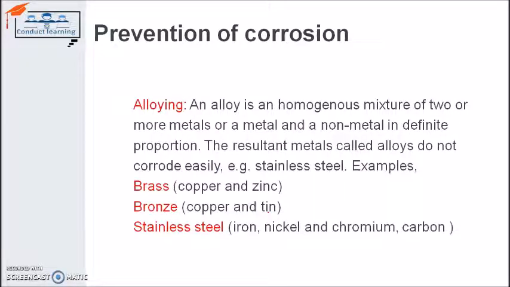Alloying. Alloying is another method in which we mix metals and non-metals in a defined proportion, which gives the properties of both metals as well as non-metals. Stainless steel is an example of an alloy, where the metal combination does not get corroded. Other examples are brass, which has copper and zinc; bronze, copper and tin; and stainless steel, iron, nickel, chromium, etc. and carbon also. So these are some examples of preventing metal from corrosion.